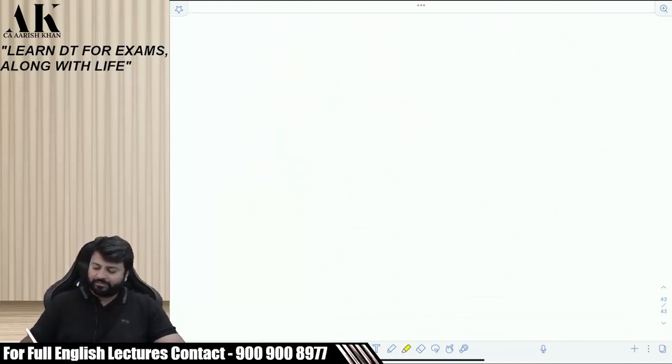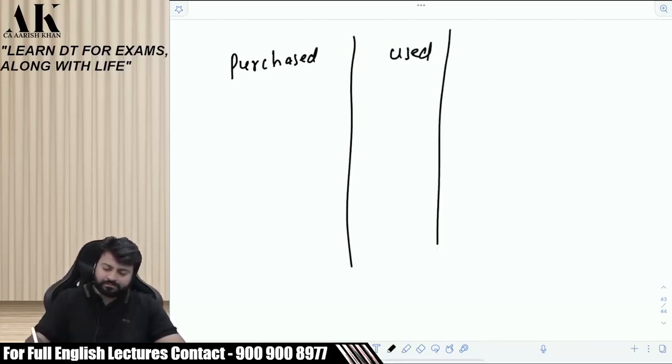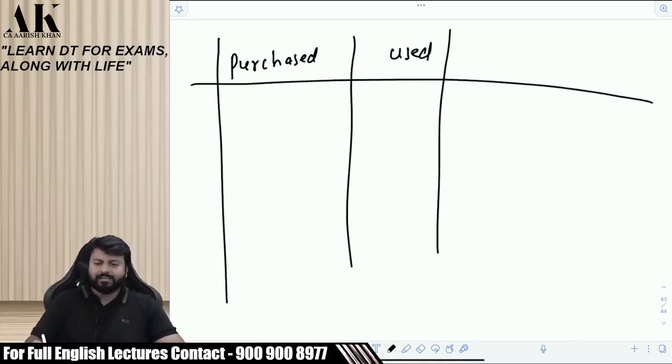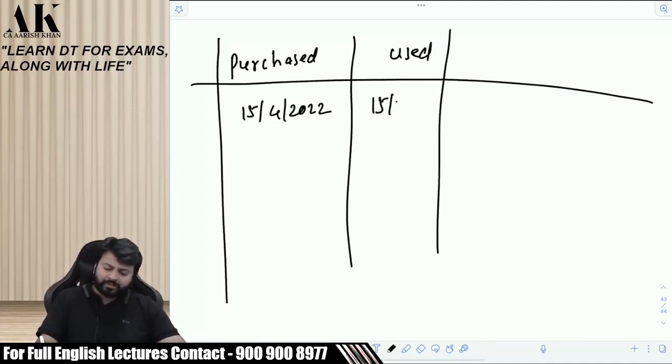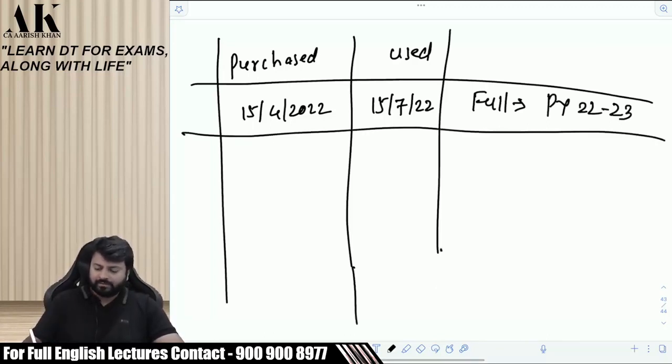So listen carefully, please, all of you. I have purchased and I have used. I am making 2 columns. Okay. Shall I ask you the first question? I have purchased furniture on 15th of April 2022 and I have put to use on 15th of July 2022. How much depreciation will I get? Full. Full in which year? 22-23? Bolo beta. Clear? Gopi Chand, where are you?